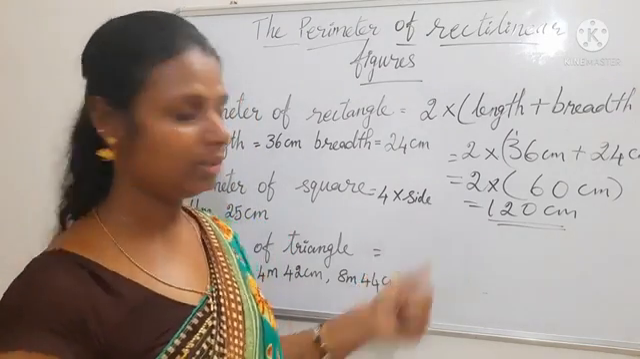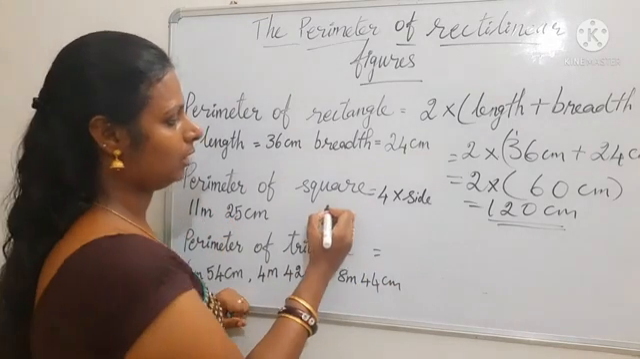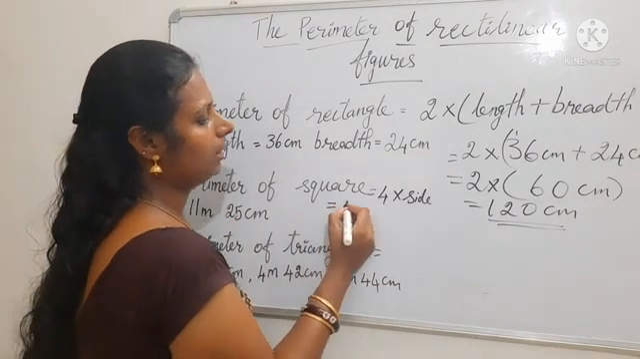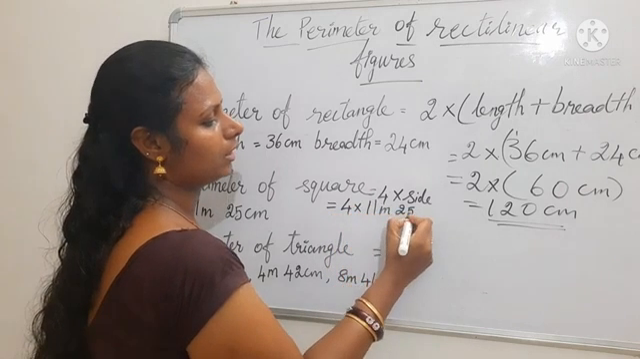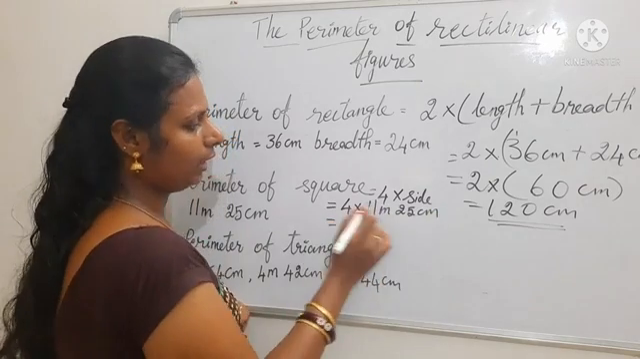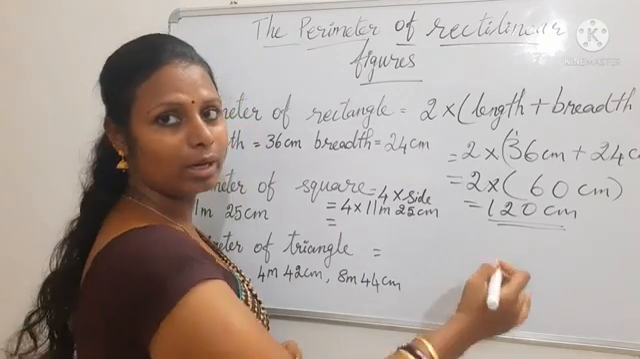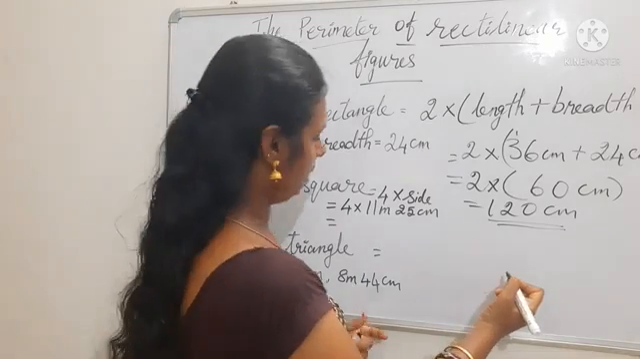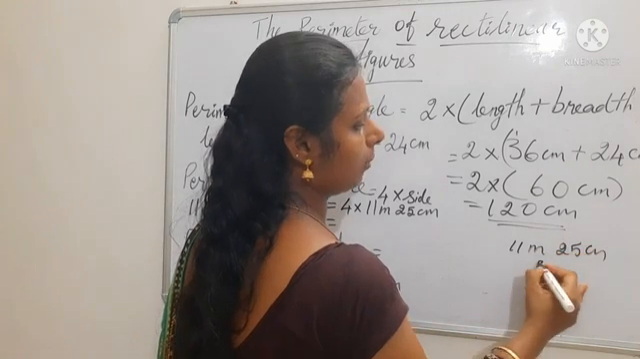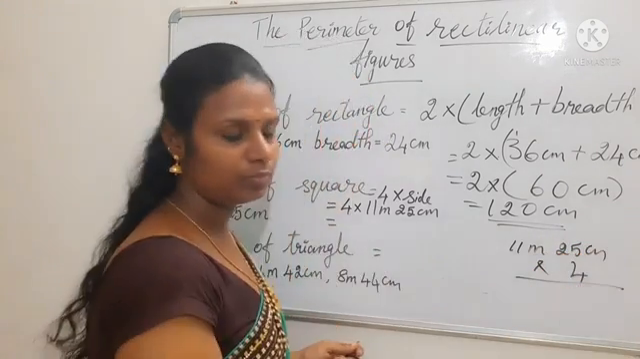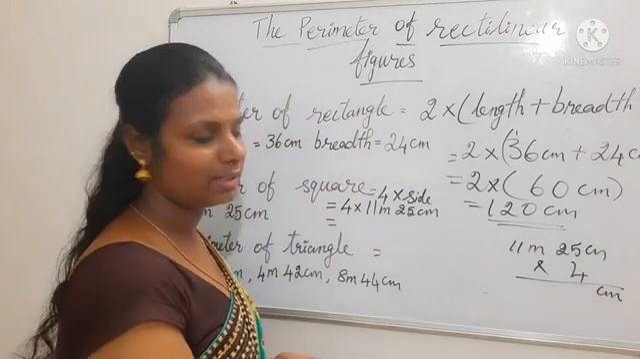So shall we do this one? So here the side they have given is 11 meter 25 centimeter. So we write here 4 multiplied by 11 meter 25 centimeter. You can directly multiply like that. Otherwise, as usual, how you multiply? You can write at the side and multiply, like 11 meter 25 centimeter. I am multiplying by 4. Okay, centimeter you write. You have to write the units as it is.